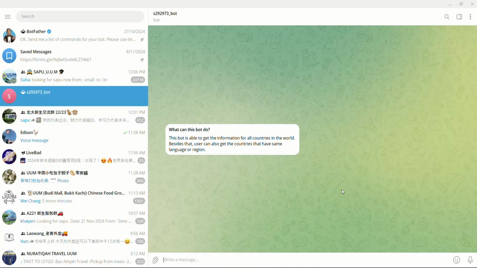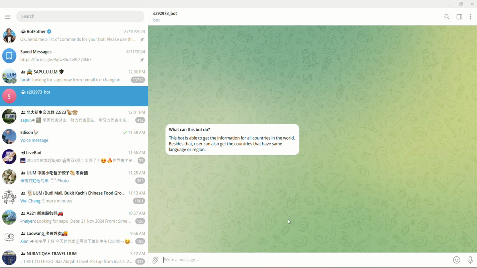So in Telegram, this is my bot, S292973 bot, and this is the description. This bot is able to get information for all countries in the world. Besides that, users can also get the countries that have the same language or region.